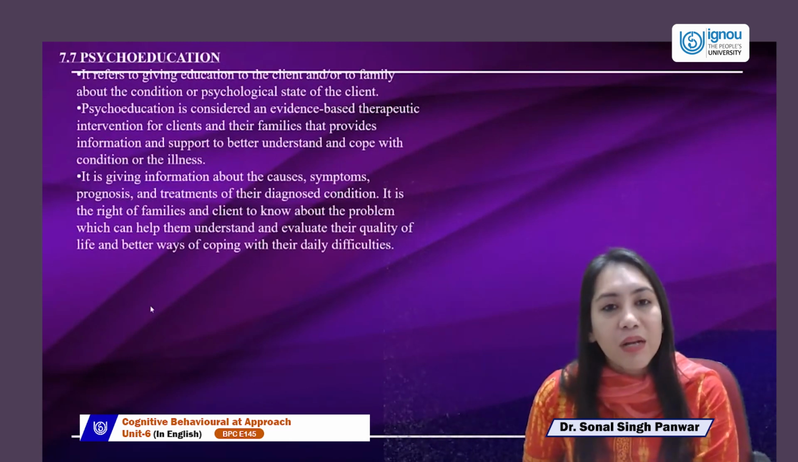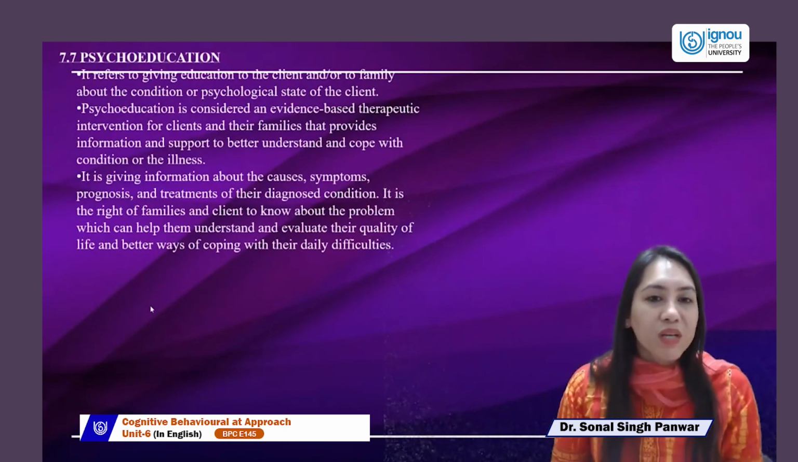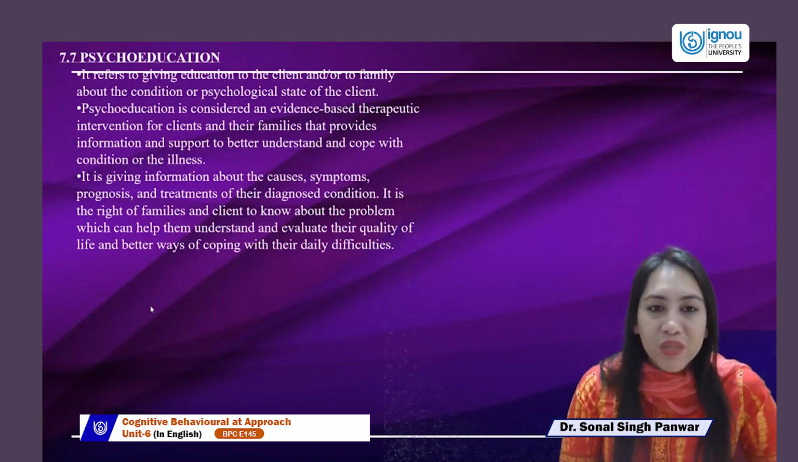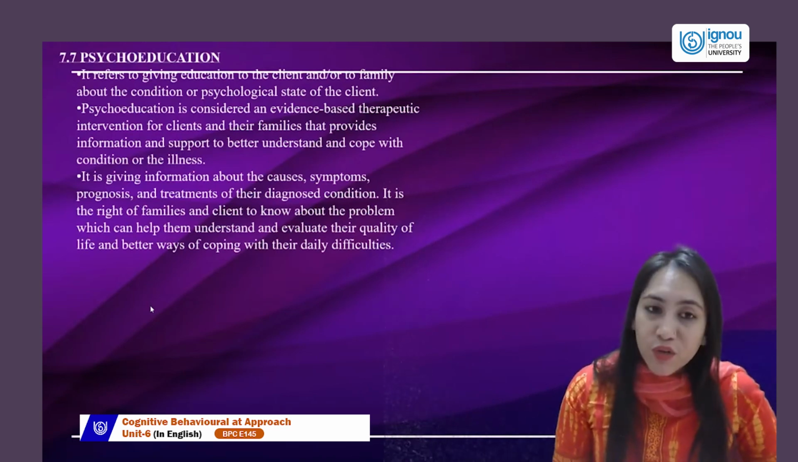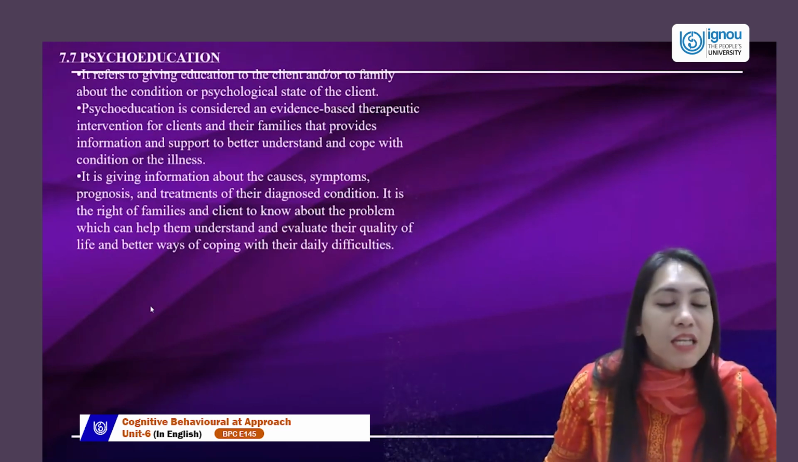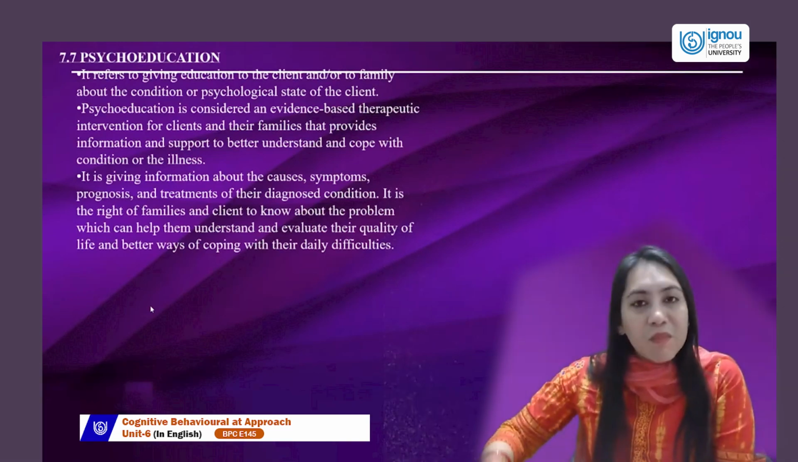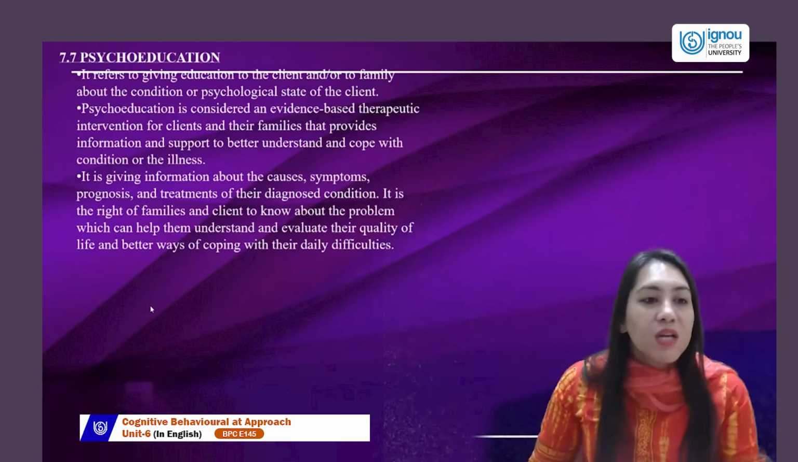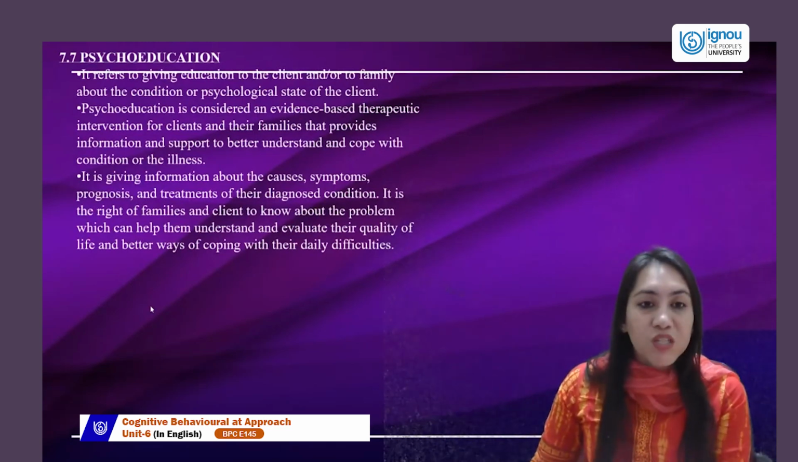Let's take an example. A client has been diagnosed with generalized anxiety disorder. We need to equip the client. What is it? What is the threat? How long are you experiencing it? What can be the further effects of it? So it's educating the family, your kin, to tell them that this is the kind of problem they're going through and what the immediate coping is that we can provide them. Talking about the cause and symptoms, we also provide them prognosis. What is prognosis?